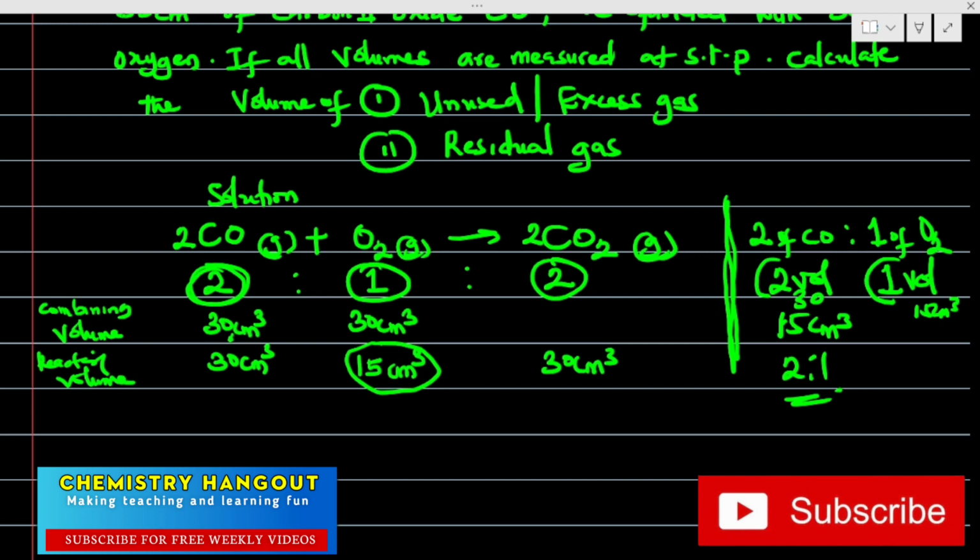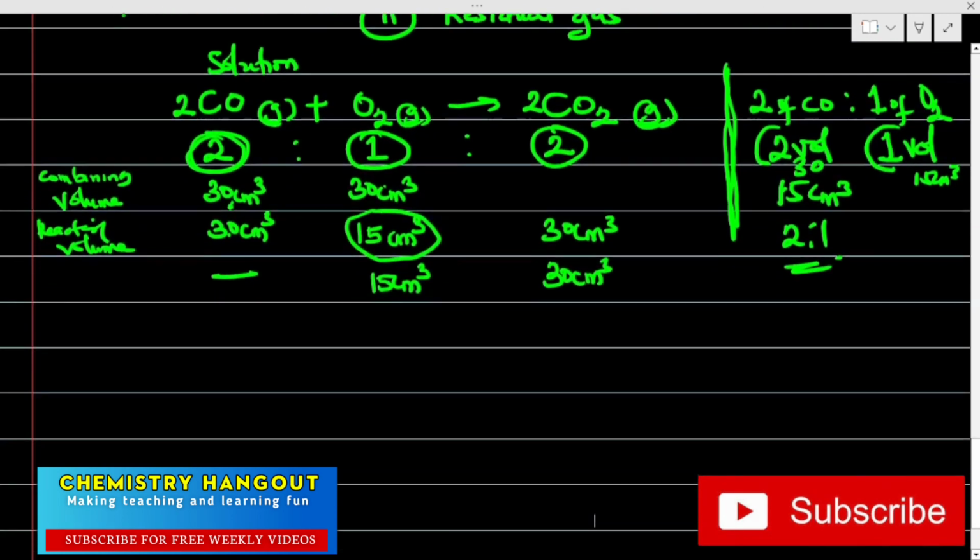So from there, we now have that this one is used up, 30 is used up. This minus this, that will give us 15 centimeter cube, and this will be 30 centimeter cube. I want to believe this is very clear.